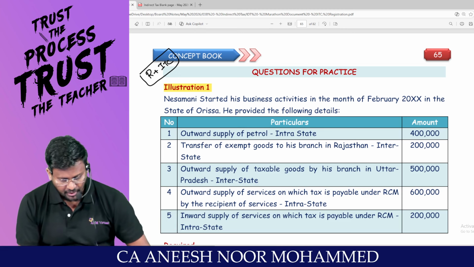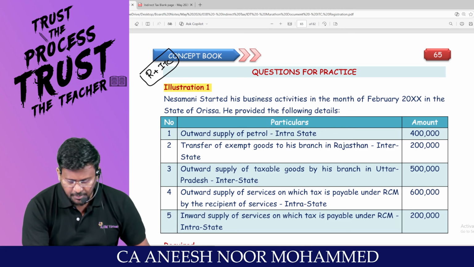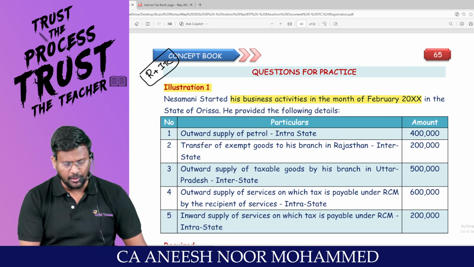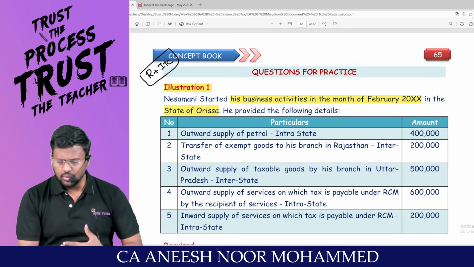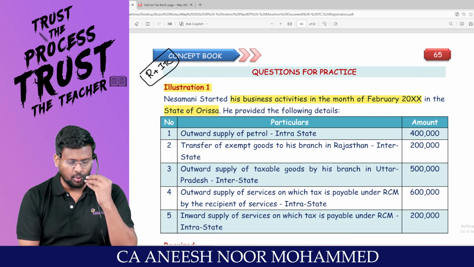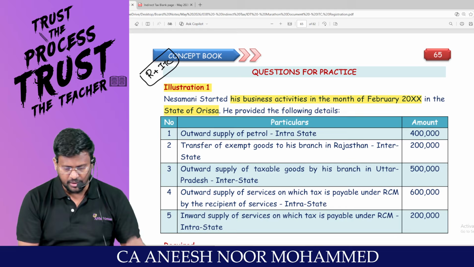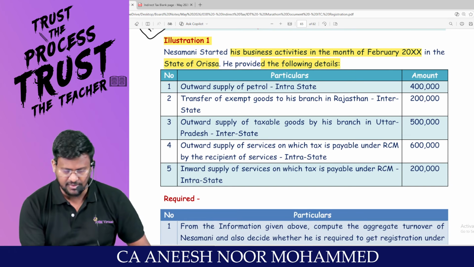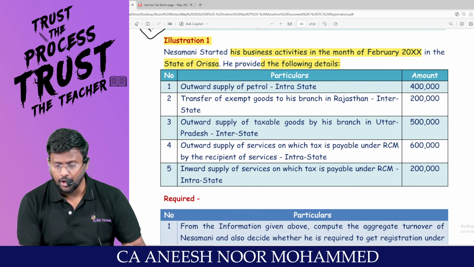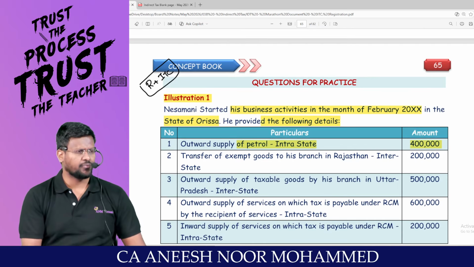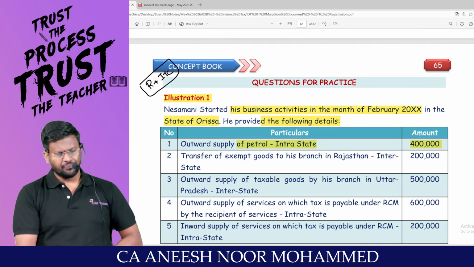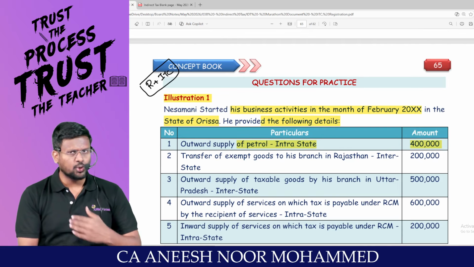Illustration number 1. Nesamani started his business activity in the month of February in the state of Orissa. So Nesamani is a person who started supplying goods or services or both in the month of February in Orissa. He provided the following details. Outward supply of petrol, intra-state supply 4 lakh.